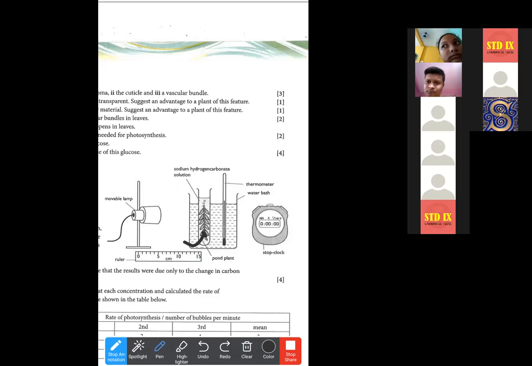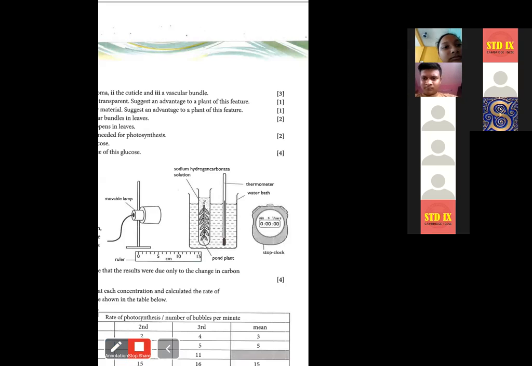Can you tell me what gas these bubbles are of? Oxygen. Very good. So bubbles are always formed by gas. Whenever gases are present in liquids, they will form bubbles. Due to photosynthesis, oxygen gas is produced. The carbon dioxide present in NaHCO3 will be completely absorbed by the green plant, and oxygen is produced by photosynthesis. This is why these bubbles come out. If the bubbles come out, that means photosynthesis is going on properly.